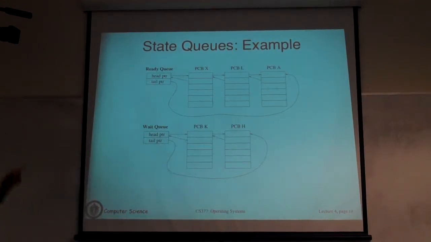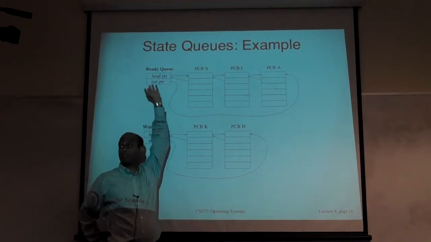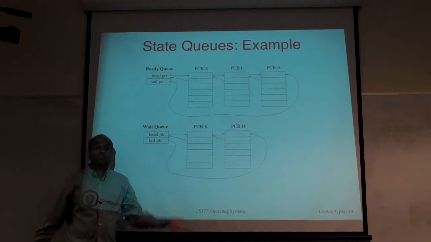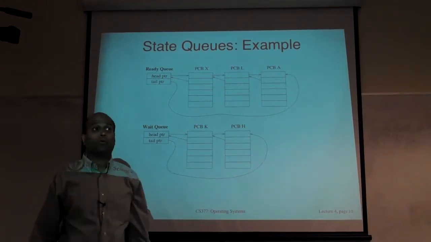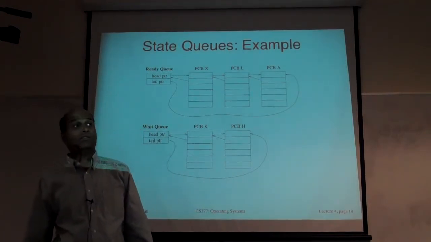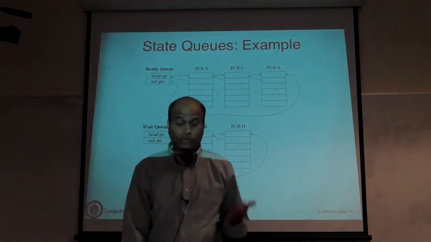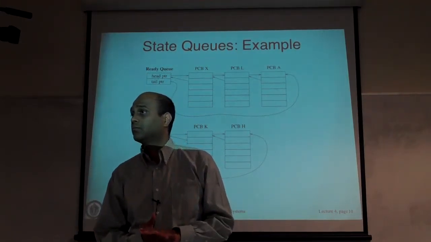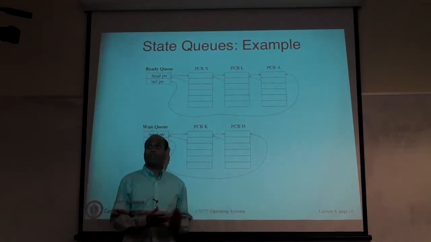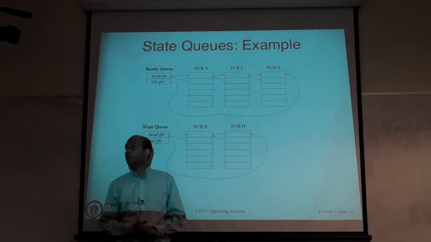So this is a queue of processes, and if you are in the ready queue, that means this process is ready to execute. In the wait queue, as is the case for these two processes, it means these two processes are presently doing I/O. They are waiting for their I/O instructions to complete the corresponding system call. So for every state, and there are 5 states, you will have this queue. Depending on how many processes you have in the system, the length of this queue can be arbitrary. Okay, is that clear?